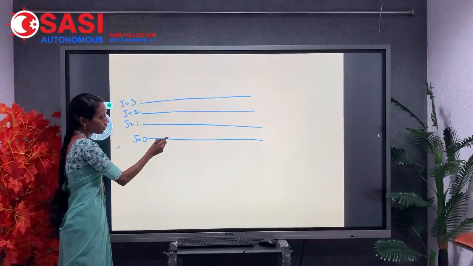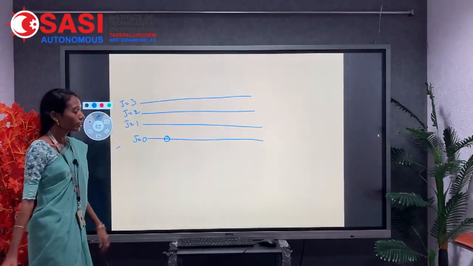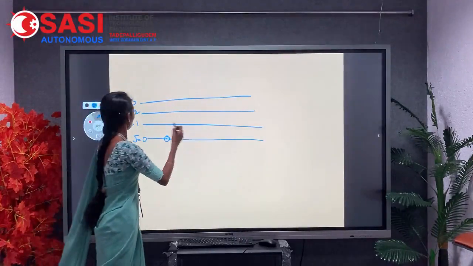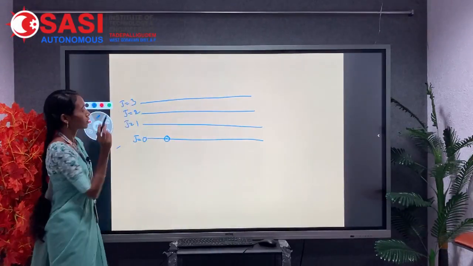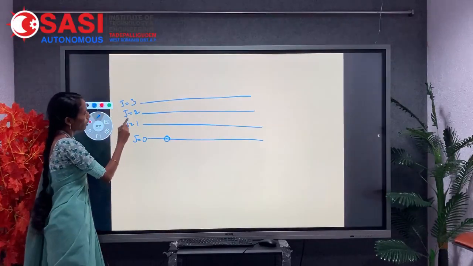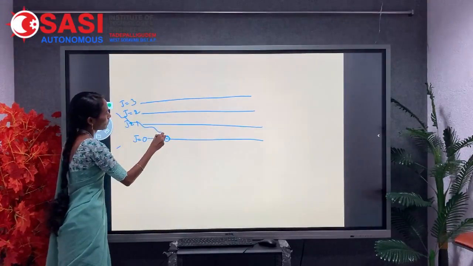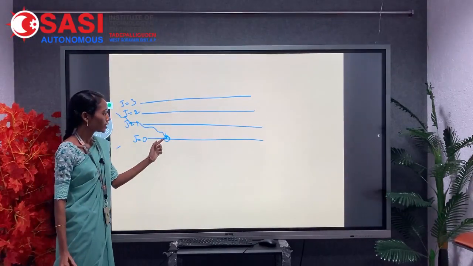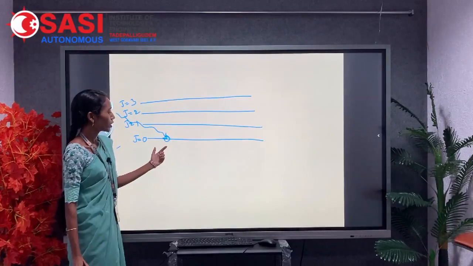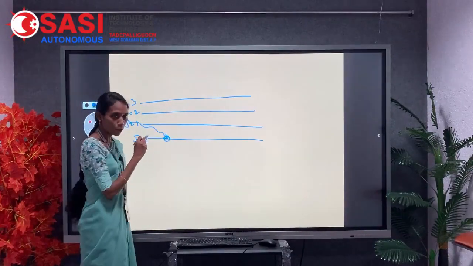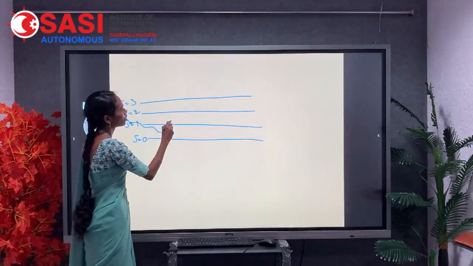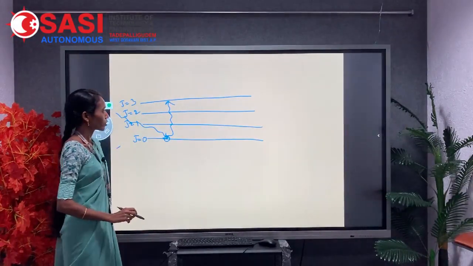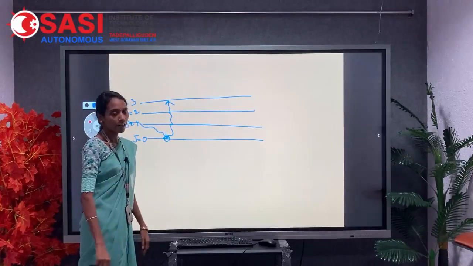I consider a molecule which is present at the ground state. All these are excited states, where J equal to 1, J equal to 2, J equal to 3. If the electromagnetic radiation is incident on our ground state molecule, the molecule will absorb energy and it is allowed to travel in the upward direction, that means toward the excited state.